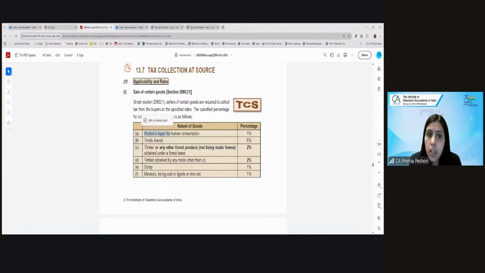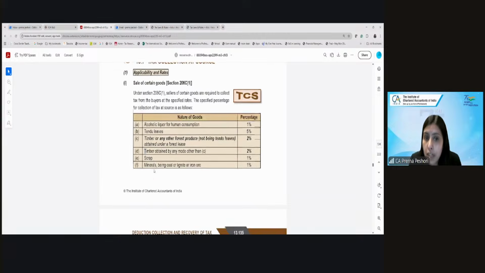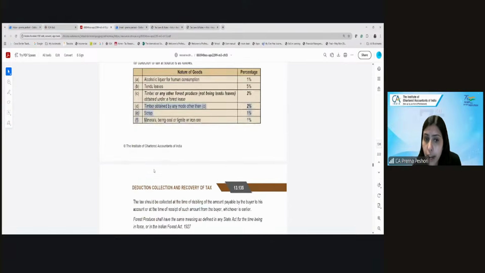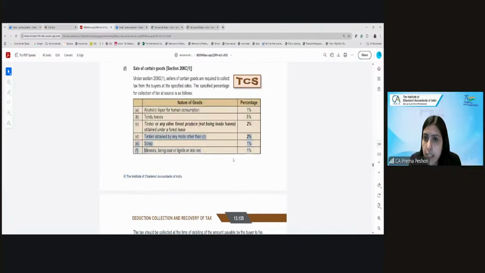Alcoholic liquor, tendu leaves, timber or any other forest produce, timber obtained by any other mode other than the forest lease, scrap, minerals, coal or lignite or iron ore. So this is the TCS rate, 1%, 5%, 2%, then again 1%. So it differs from goods to goods. That is one.